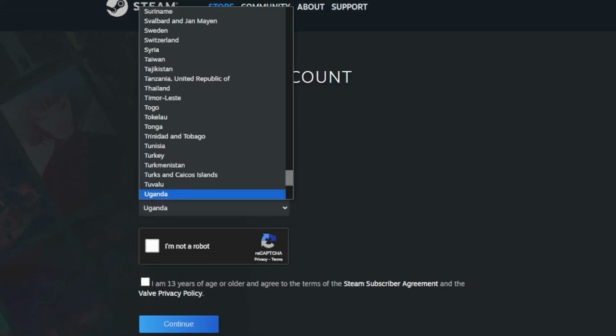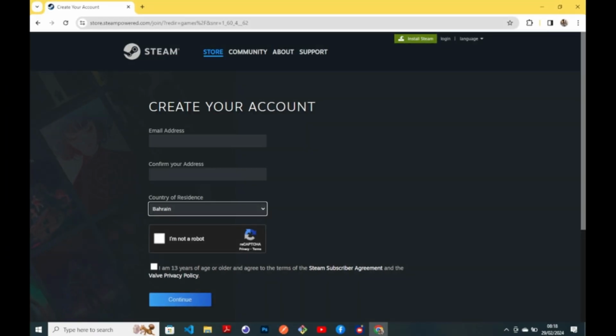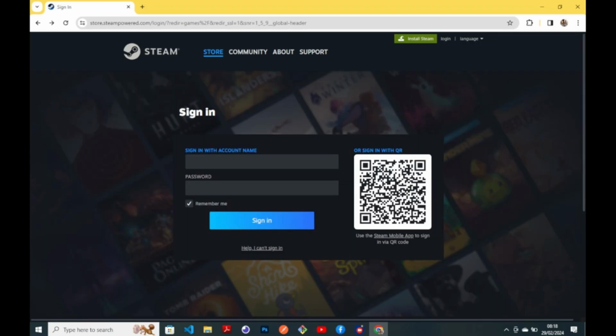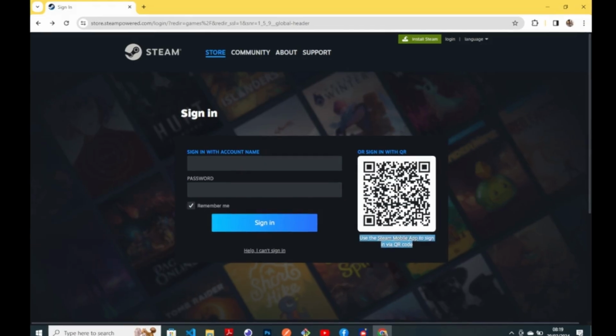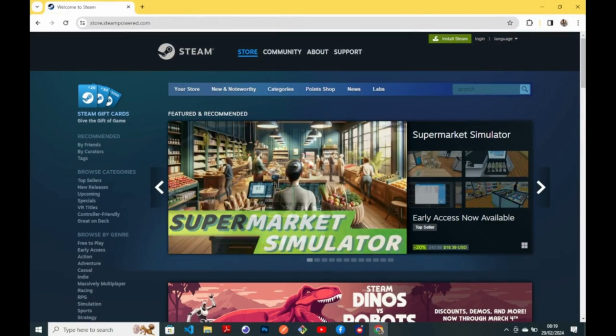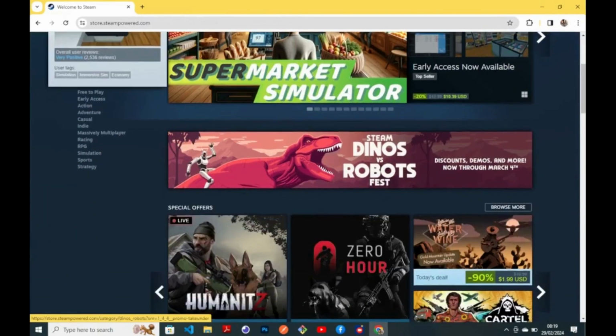Then you can choose your country, click I'm not a robot, and confirm that you are 13 years of age and above. Then after that you go back. If you're successful, you can proceed with logging into your account. And also, if you're already logged in, you can just scan the barcode on your phone. I'm just trying to take you through the steps.